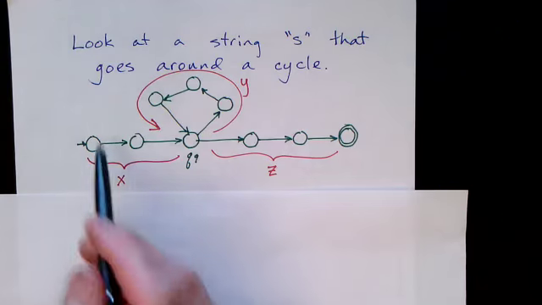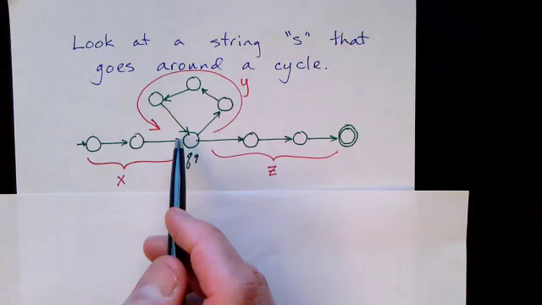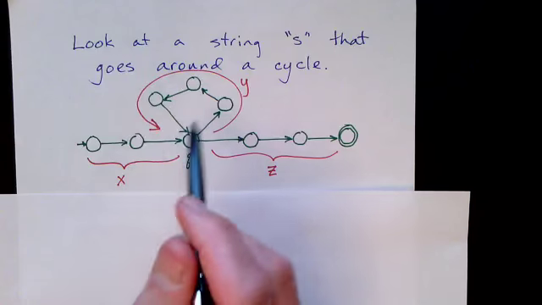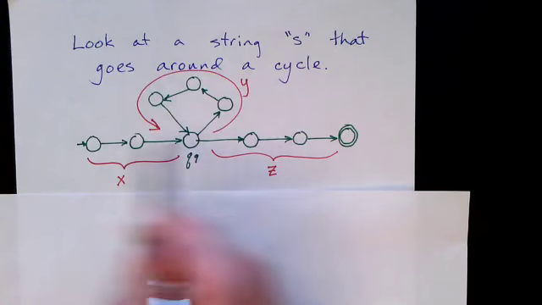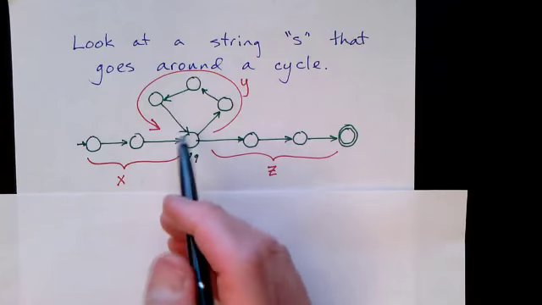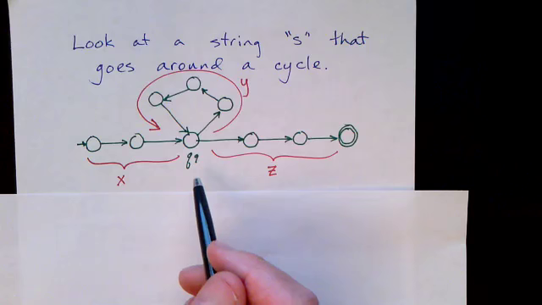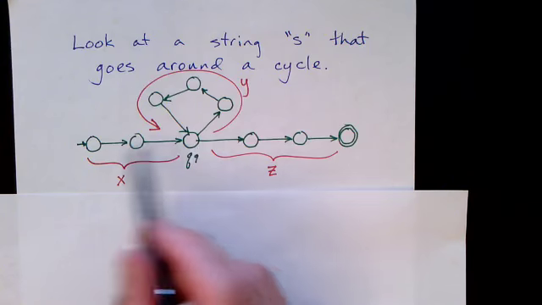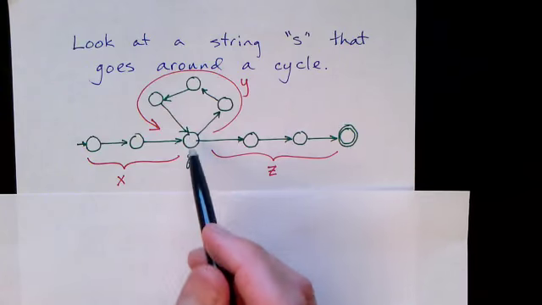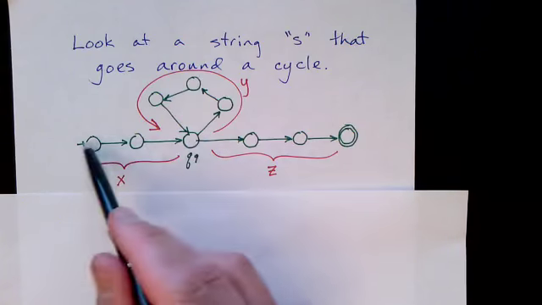Let's look at a finite state machine that contains a cycle. And here's an example of a machine that contains a cycle. There may be other edges in here, but I'm only concerned with a path from the initial state to the final state that goes around a cycle. And in order for there to be a cycle, necessarily there must be some state that gets visited twice on the path. So I've just labeled it Q9 so we can talk about it.